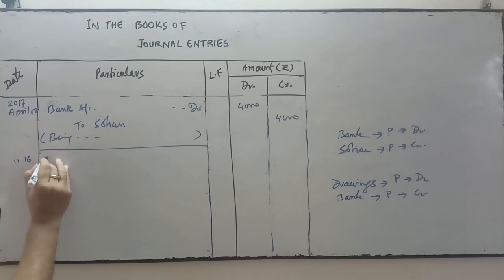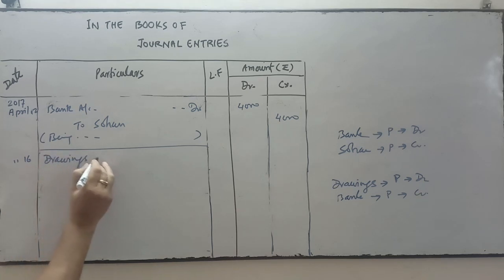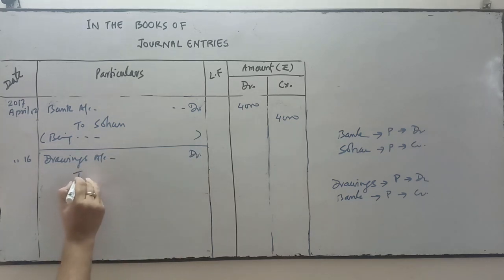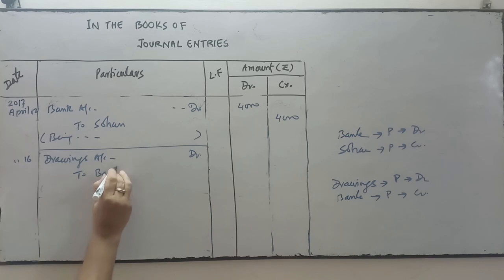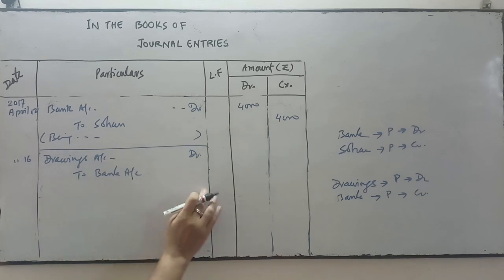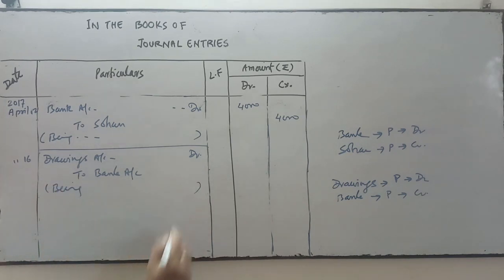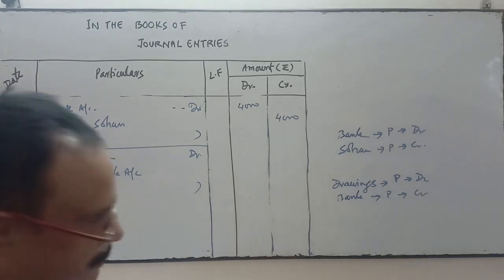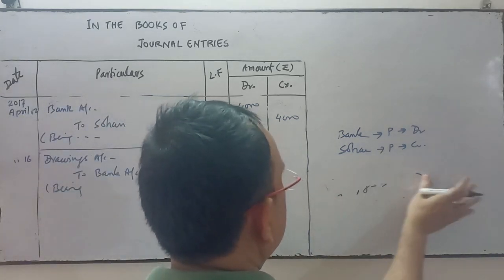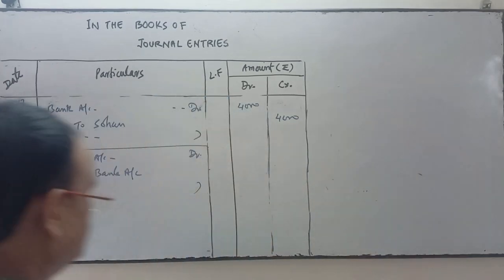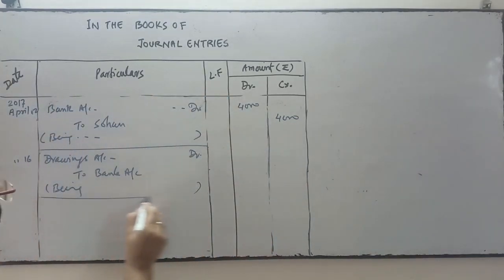So the date is April 16. Drawing account debit. Drawings comes under personal account, is the receiver, and bank account will be credited. Bank also comes under personal account, and bank is the giver of that amount on your behalf. So what will you write in narration? Being income tax paid. That's it. You write this much in the narration, and block this area.